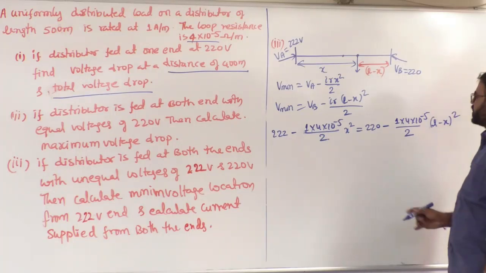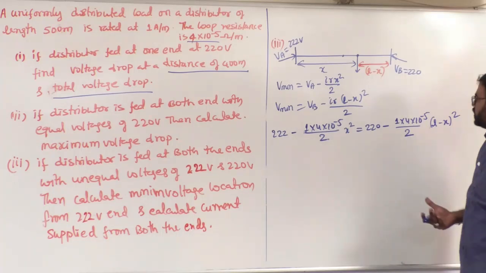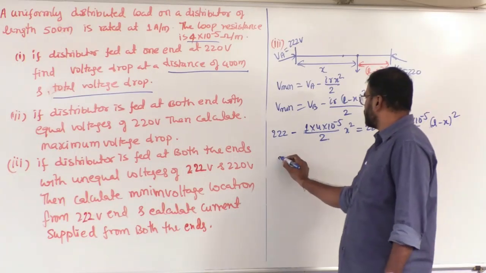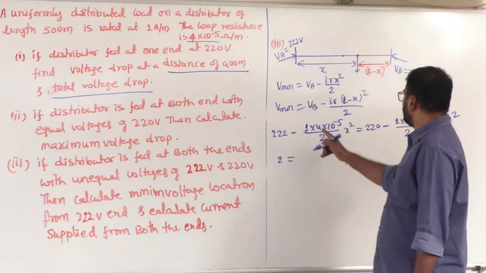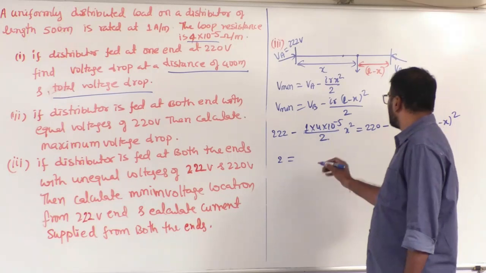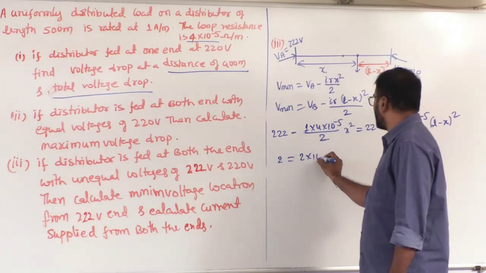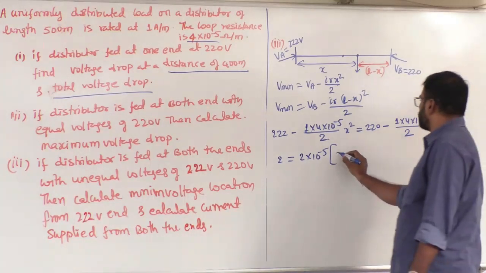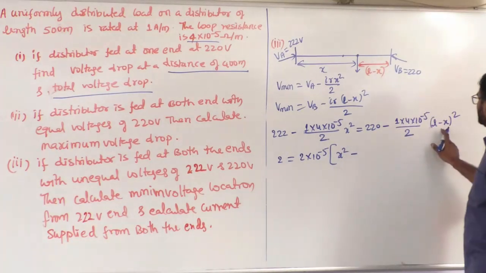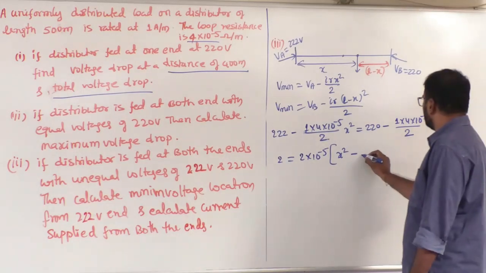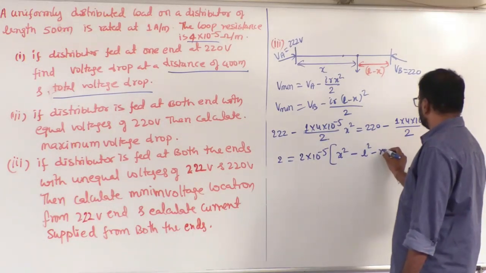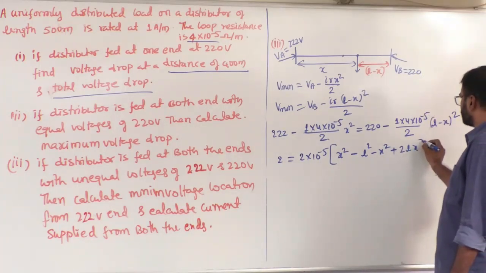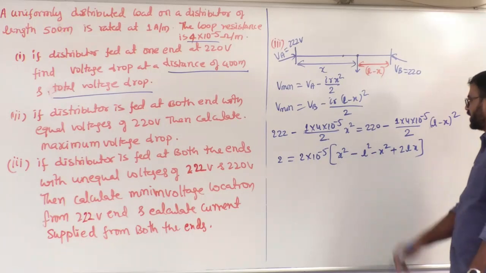Clear? Sir, we will substitute at the end. First we will solve this. Bring 222 and 220 together, that means we get 2 here. So 1.4 into 10 power minus 5 by 2 is common. That means I get 2 into 10 power minus 5 multiplied with x square minus (L minus x) whole square, which means L square plus x square minus 2Lx. So x square gets cancelled.